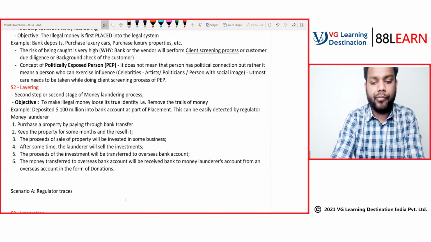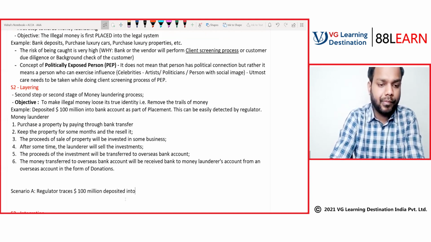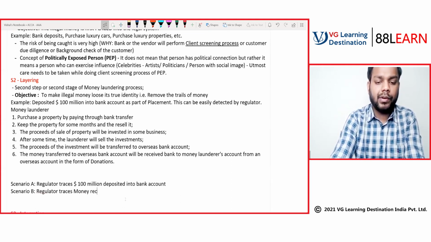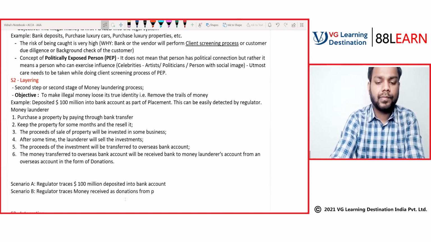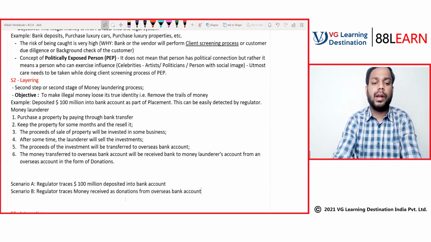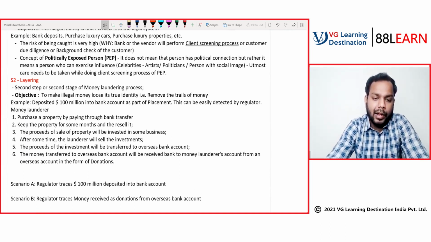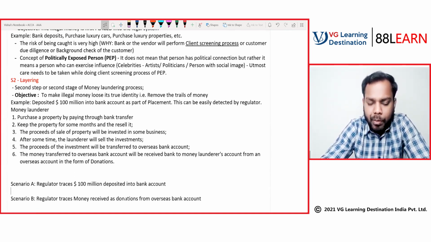Scenario B: the regulator traces money received as donations from an overseas bank account. Now, in scenario A, the regulator traces $100 million deposited to the bank account.